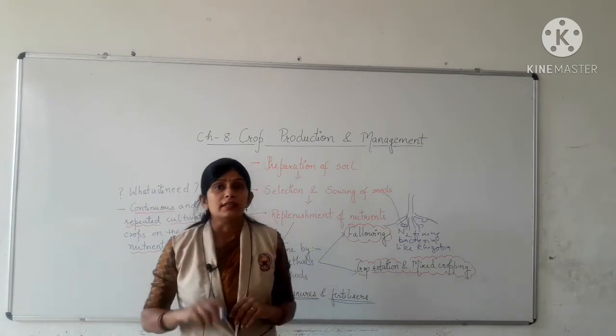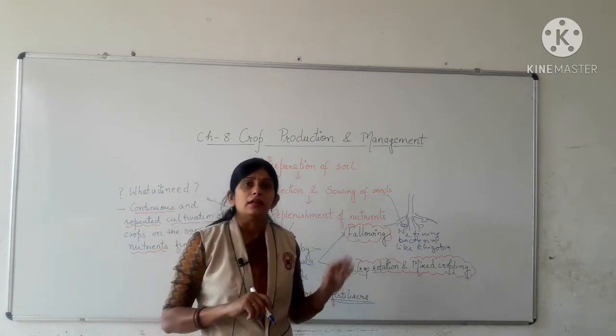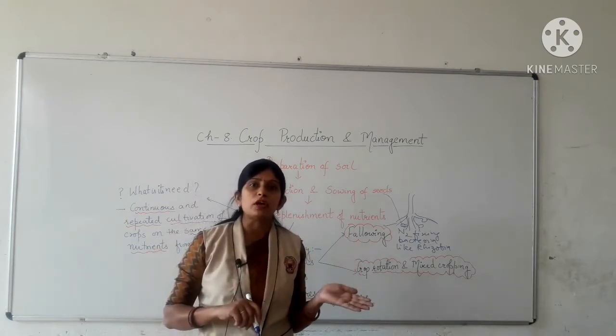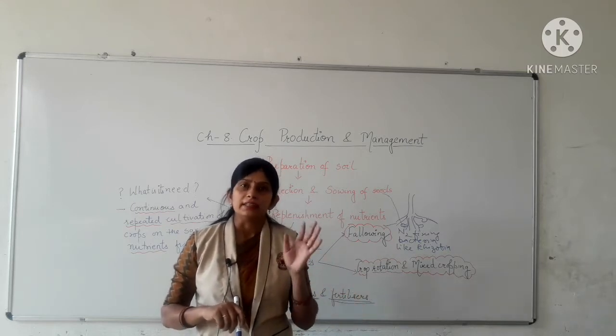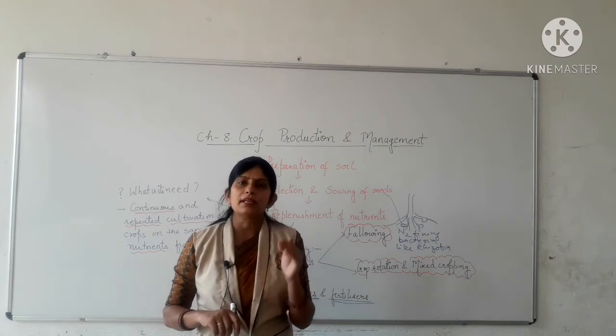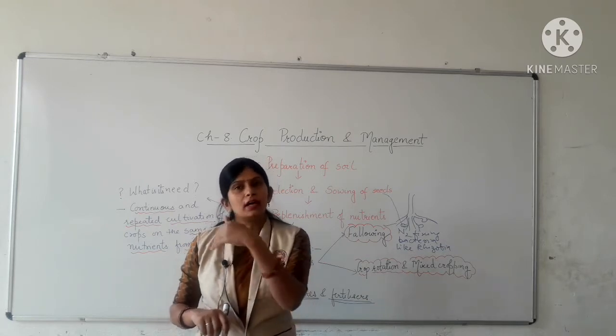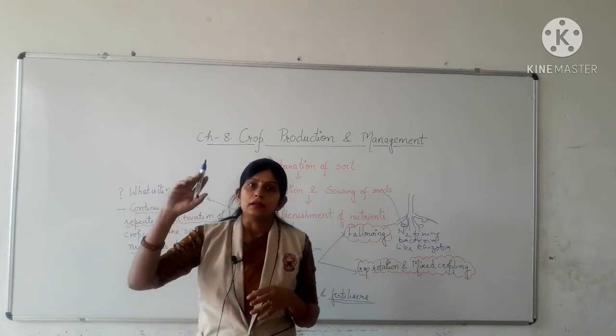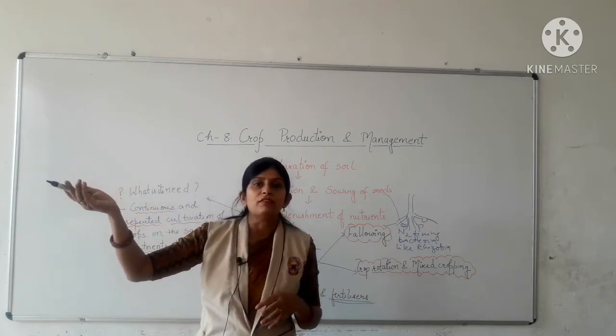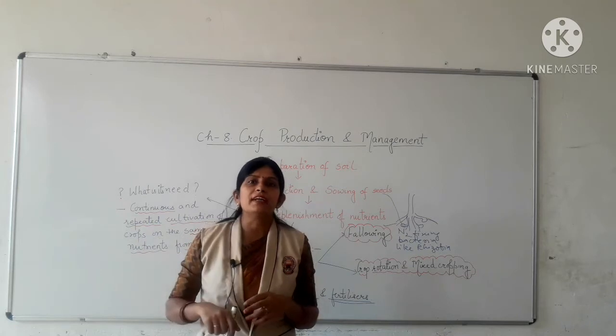And moreover, there is a question: leguminous plants enrich the soil with nitrogen, now what kind of nutrients do they take? They take nitrogen but in small quantity. They take other nutrients in large quantity, and those nutrients will not be taken up by wheat and rice.